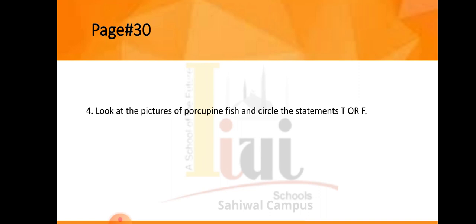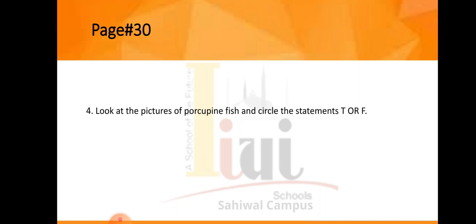A porcupine fish becomes much smaller when it protects itself. You have to tell whether it is true or not. Its sharp spikes stick out when it is protecting itself. You have to tell if it's true or false. Its color stays the same when it is protecting itself. Also tell whether this statement is true or false. The last one is: a porcupine fish uses camouflage to protect itself. You have to tell about all these four statements whether they are true or false. This is your homework task.